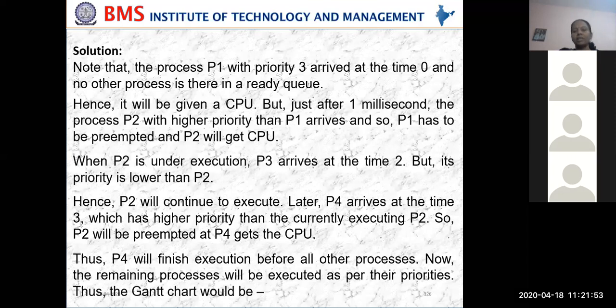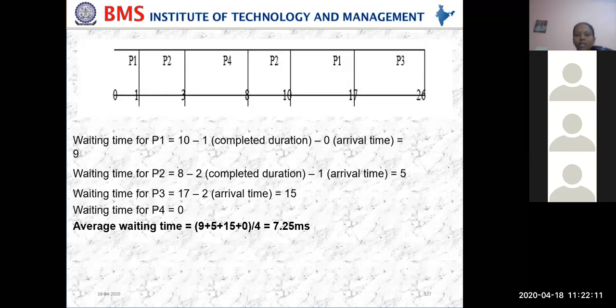Later P4 arrives at time 3 milliseconds, having higher priority than the currently executing P2. So P2 will be preempted and P4 gets the CPU. Thus P4 will finish its job before all the processes. Now the remaining processes will be executed based on their priority. So that's what you can see here.